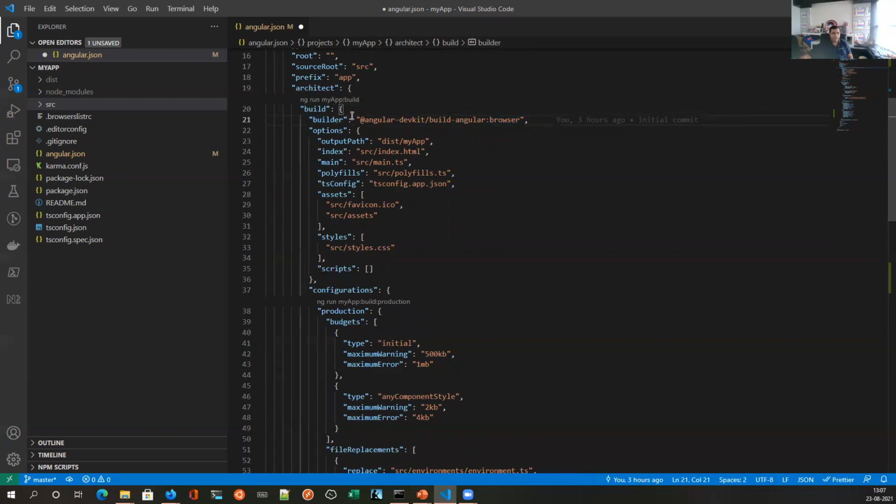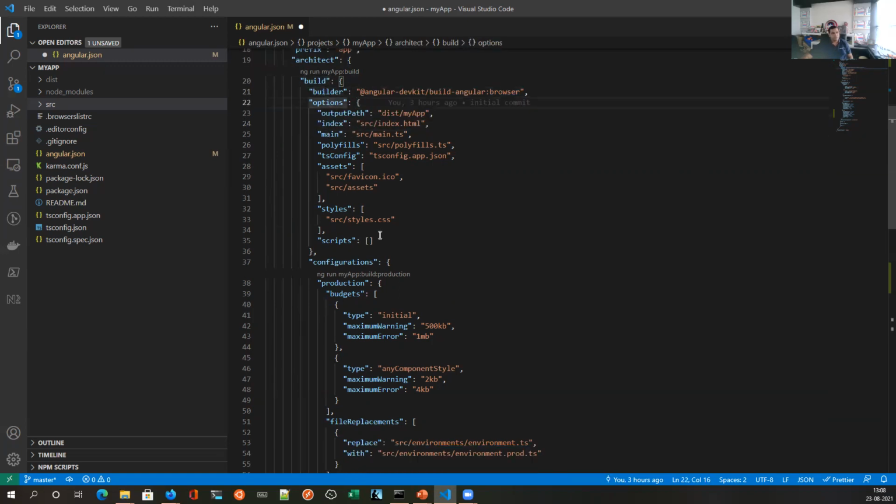Similarly, if I had to target a desktop application, instead of browser I would say :desktop, or similarly :Ionic. These are all hypothetical, but that is the idea. Like the target environment you are targeting, you can specify it over here. And these are the options that are passed to this builder. So builder wants to know what the output path is. Once it completes, where should it put all the files? We specify that the dist folder is where you should put all the files.